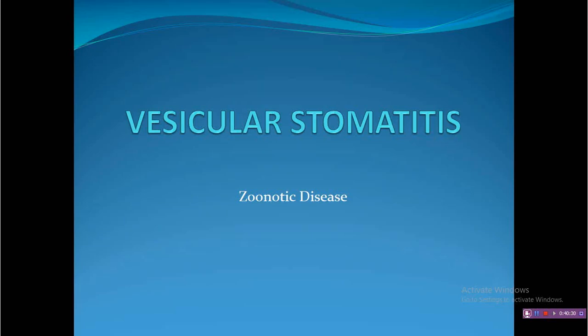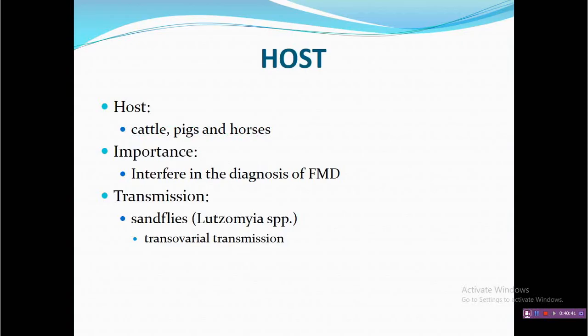The last disease is vesicular stomatitis, a zoonotic disease that shows stomatitis lesions. The important animal is the pig, but it may be observed in cattle and horse, and it is similar to FMD. That's why it can interfere in the control strategies of FMD.